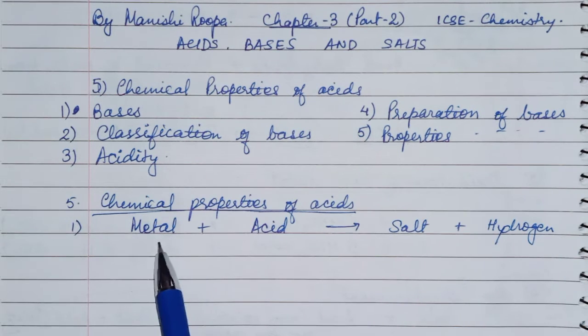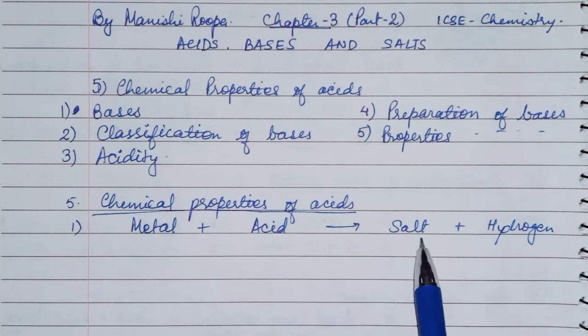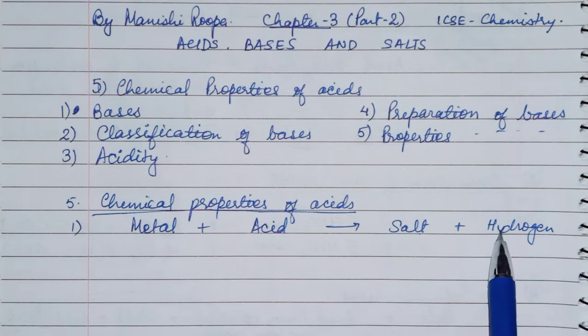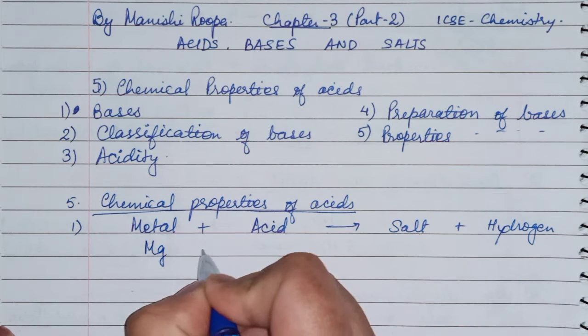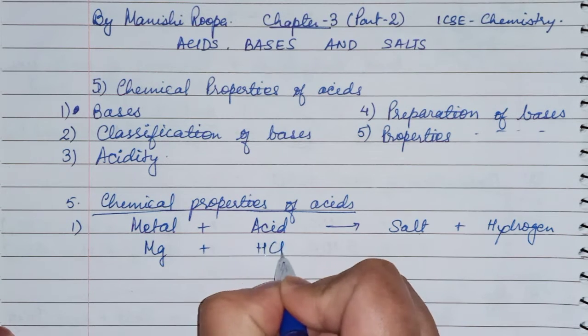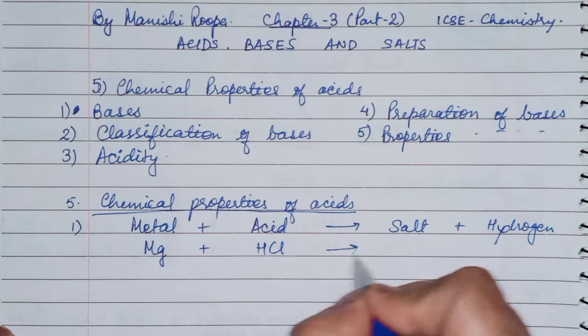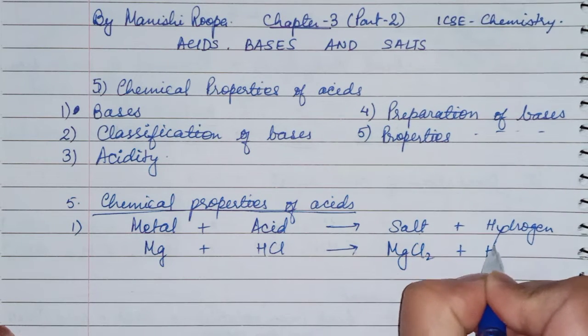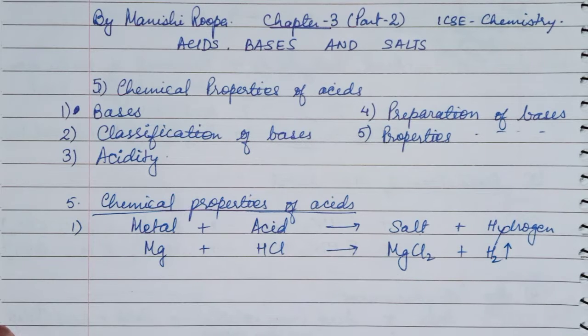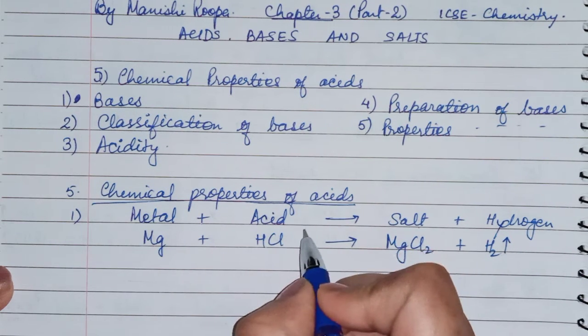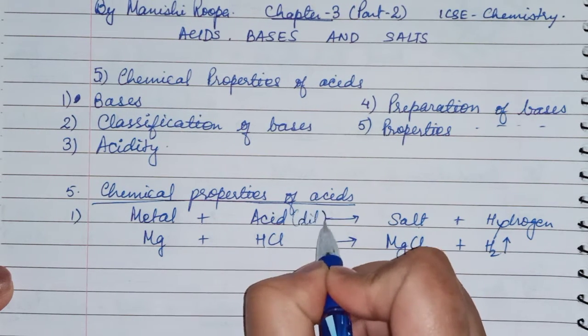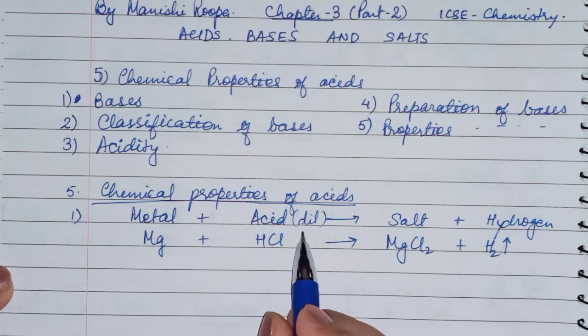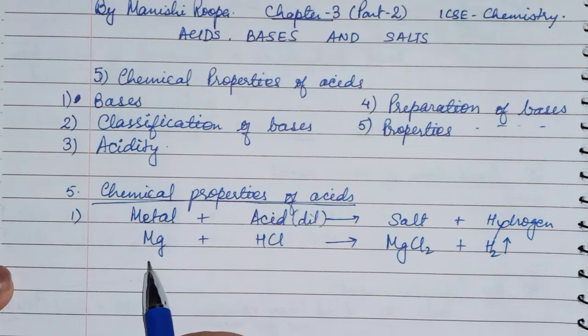First is the reaction of metal with acid. It will give salt and hydrogen gas will be released. Okay, so let's take one example. Let's take magnesium and HCl acid. It will give the salt of magnesium, that is MgCl2, and hydrogen gas is released. Children, we are taking dilute acid here. We will not use concentrated acid, we will use the dilute one only.